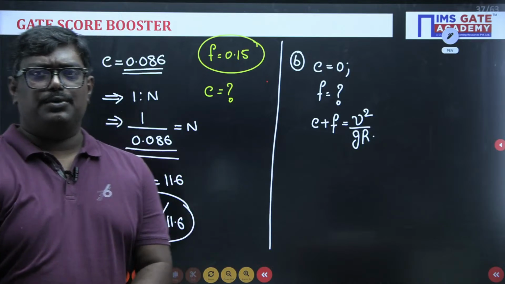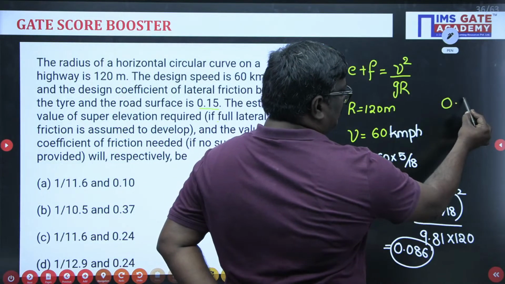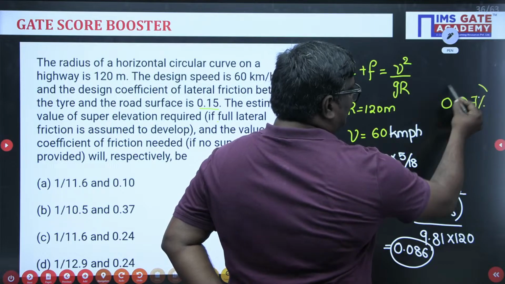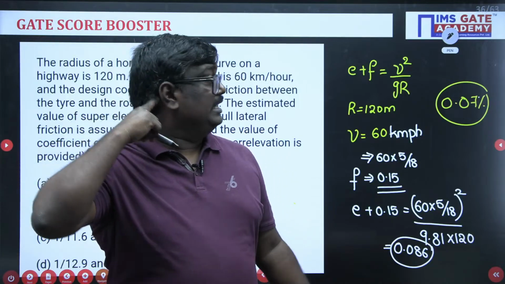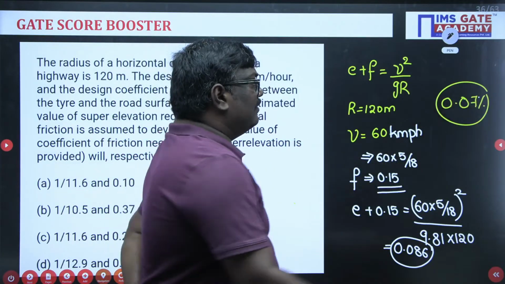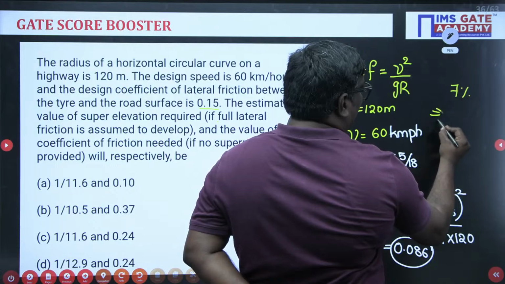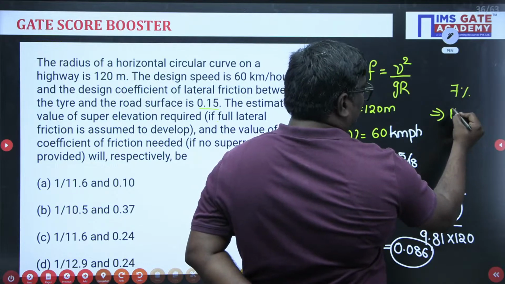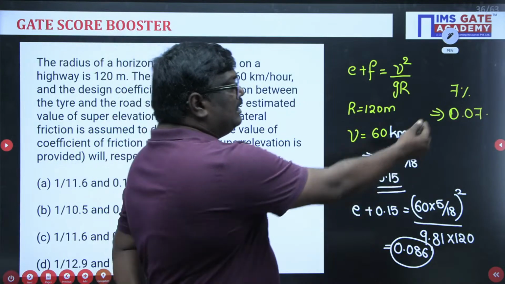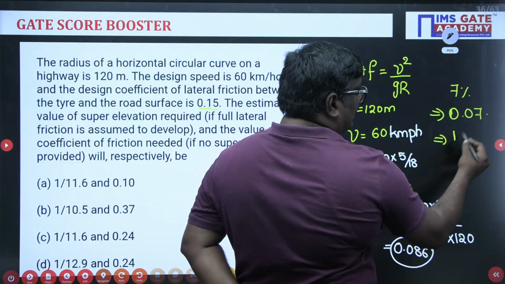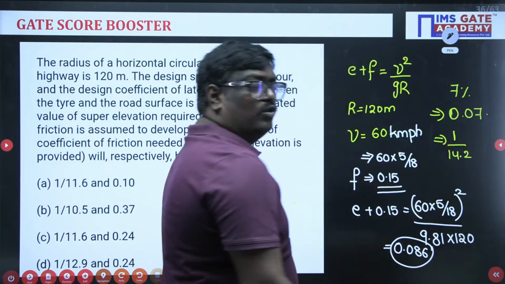Swetanshu, let me tell you, see, you are asking 0.07, right? 7 is the percentile, and in numbers it will be 0.07. But if you talk in fractions, here you will get a higher value. In this case, you will get around 14.2 or something, 1 divided by 14.2.